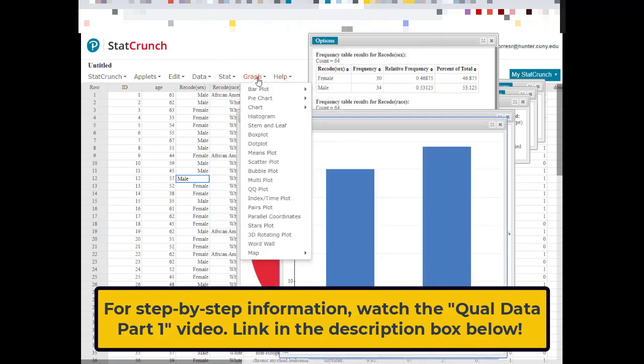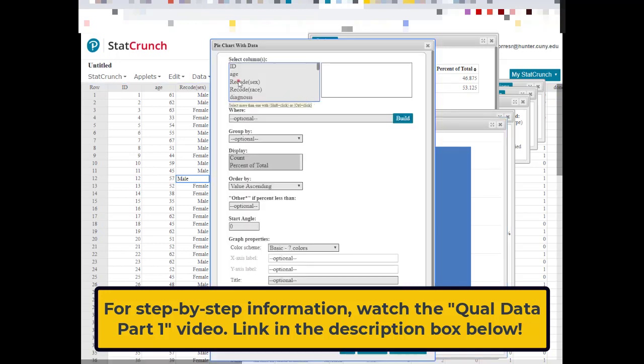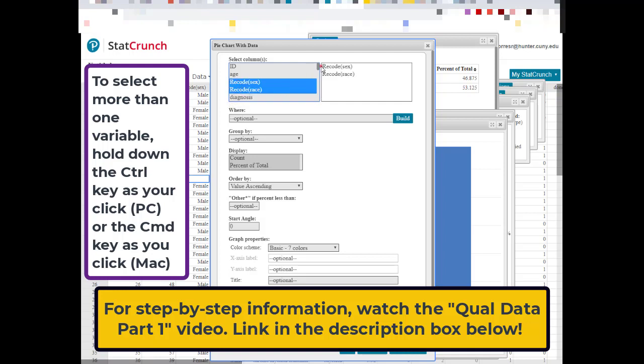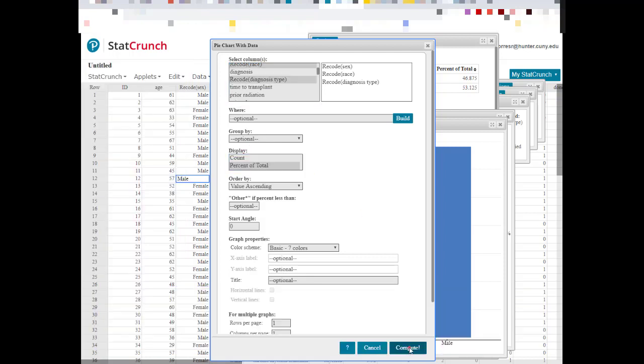I could do the same thing with the other qualitative variables. And what's kind of nice with some of these is you can just select them all, again, holding down the control key or the command key for more than one thing that you want. This time I'm just going to stick with percent and compute.